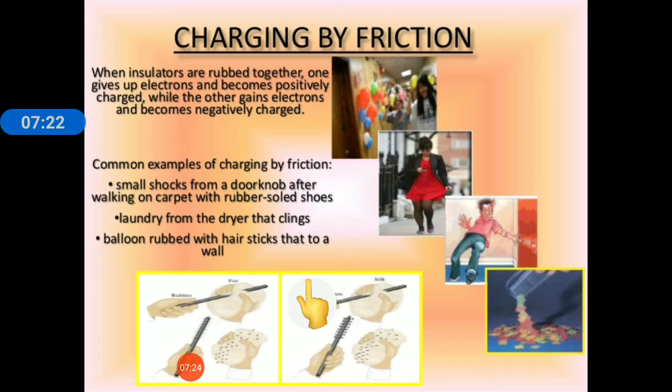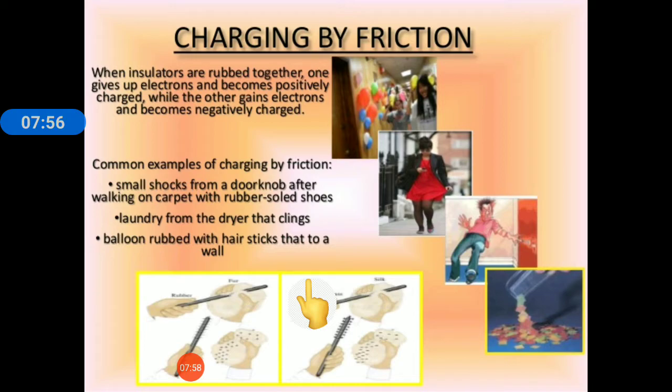So there are 3 methods of charging of bodies. First is charging by friction. Friction we have already studied. It is a force that comes into picture when 2 surfaces are made to come in contact with each other. So when 2 objects or 2 bodies are rubbed together, one body gives up its electrons and becomes positively charged, while the other body gains those electrons and becomes negatively charged.